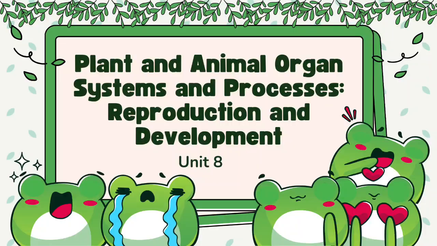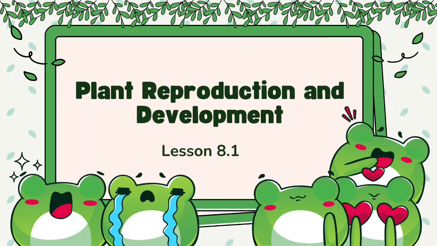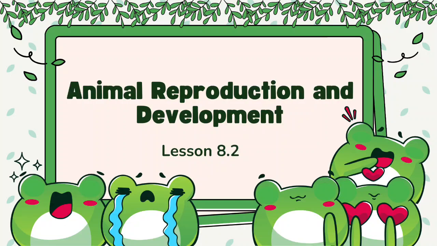Unit 8. Plant and Animal Organ Systems and Processes, Reproduction and Development. For Lesson 1, Plant Reproduction and Development. For Lesson 2, Animal Reproduction and Development. For Lesson 3, Human Reproduction and Development.